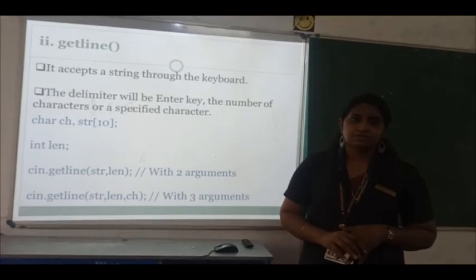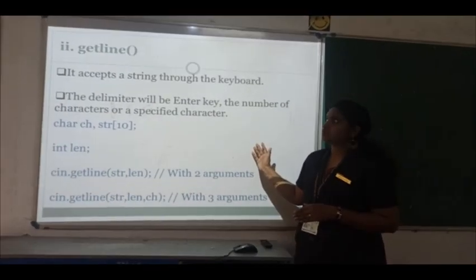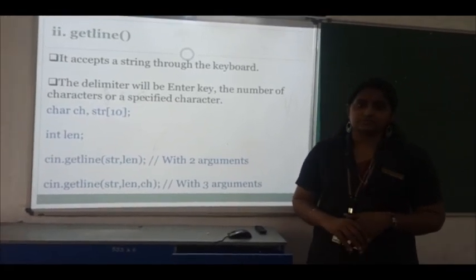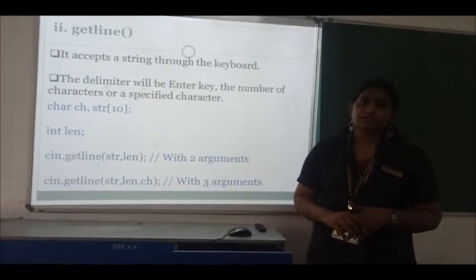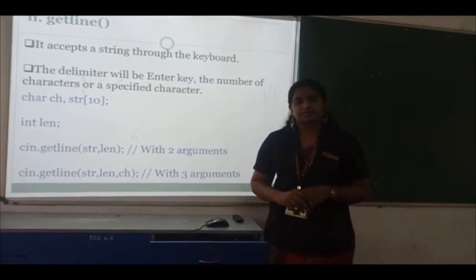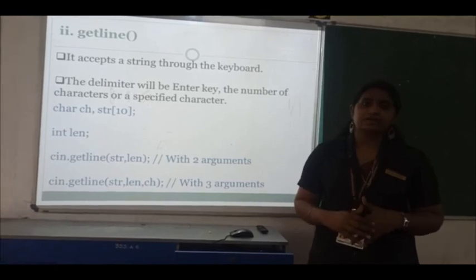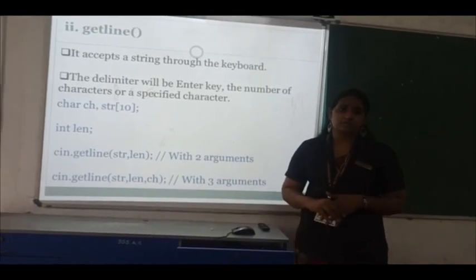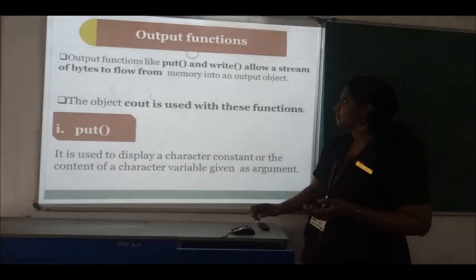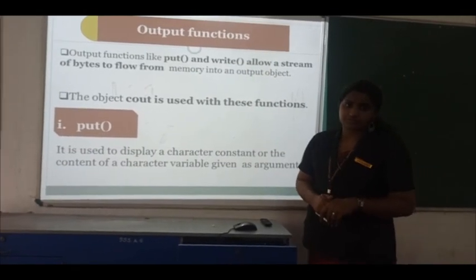So this is another input function for strings in C++. So what are the string input functions in C++? Get and getline, used with the period symbol with the cin operator. Clear?